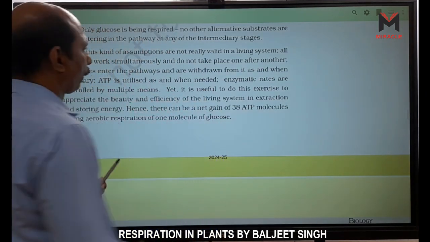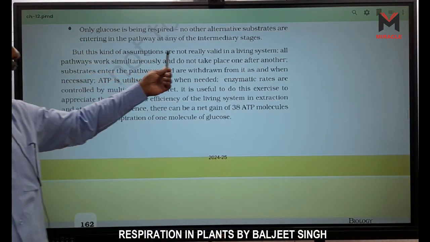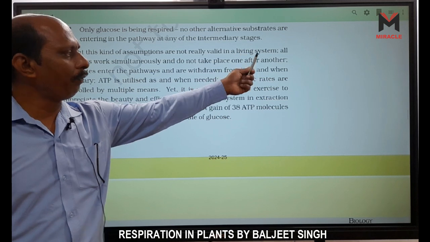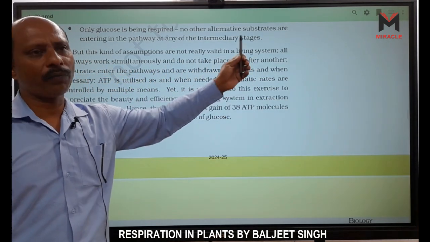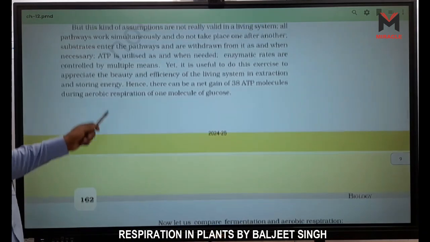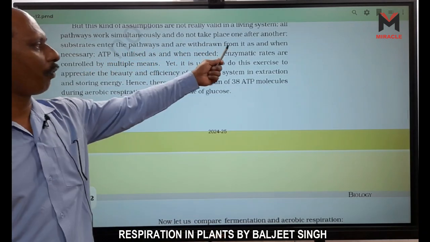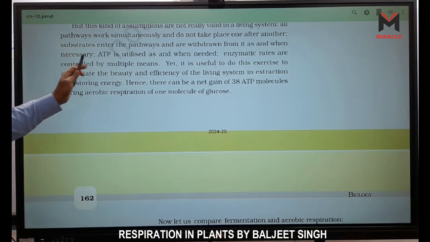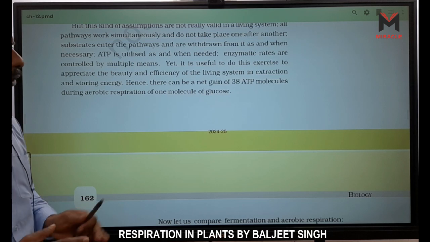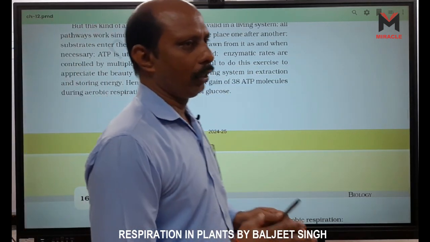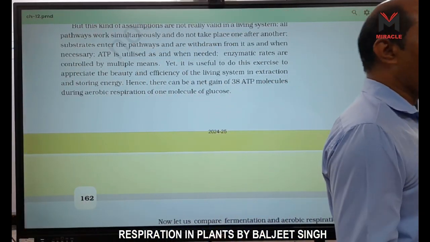Now here, look, these kinds of assumptions are not really valid in a living system. All pathways work simultaneously and do not take place one after another, right? Substrates enter the pathway and are withdrawn from it as and when necessary. ATP is utilized as and when needed. That means our metabolic activities occur simultaneously in our body.